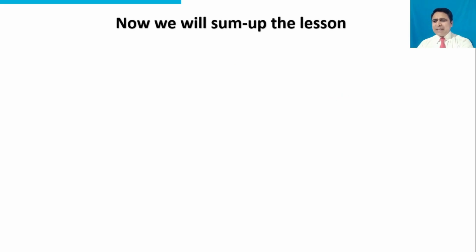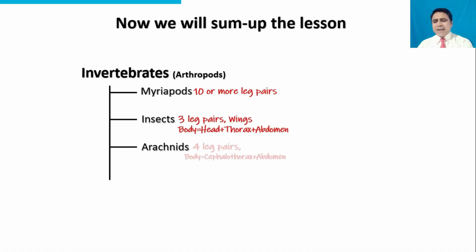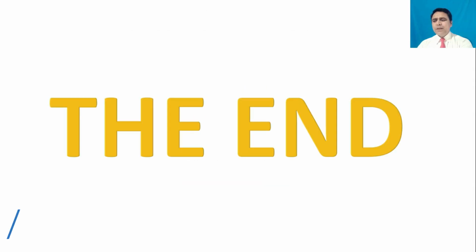Now we will sum up the lesson. Invertebrates, the arthropods, are divided into few classes. The class myriapods: 10 or more leg pairs. Class insects: three leg pairs, wings, body consists of head, thorax, and abdomen. Arachnids: four leg pairs, body consists of cephalothorax and abdomen. Crustaceans: five leg pairs, body consists of cephalothorax and abdomen. The end.